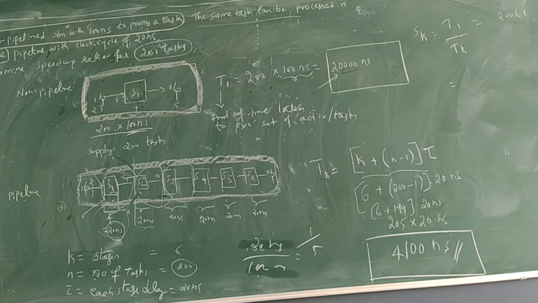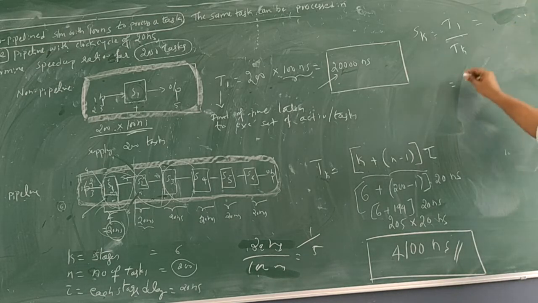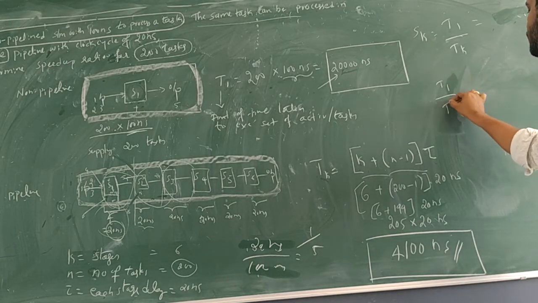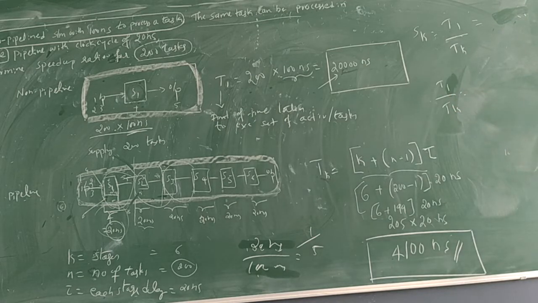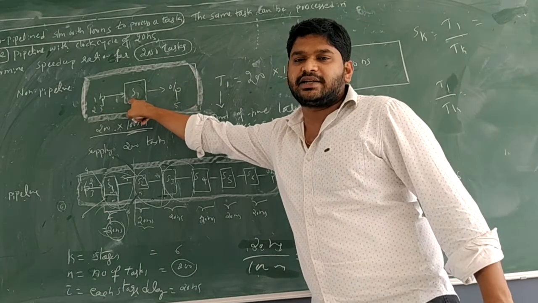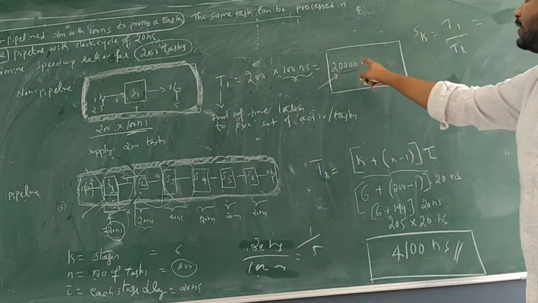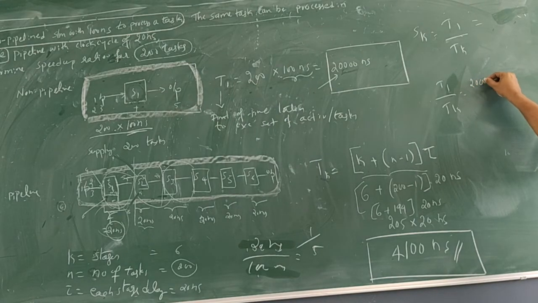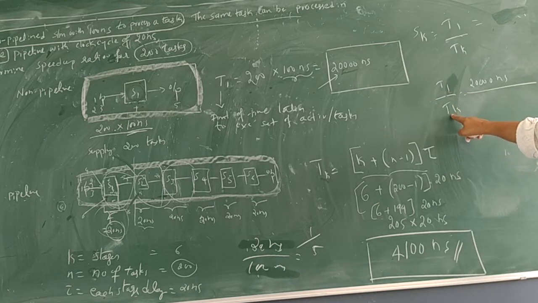So T1 by T of k. T1 means the total time taken to execute 200 tasks with a single stage. So the value is 20,000 nanoseconds.